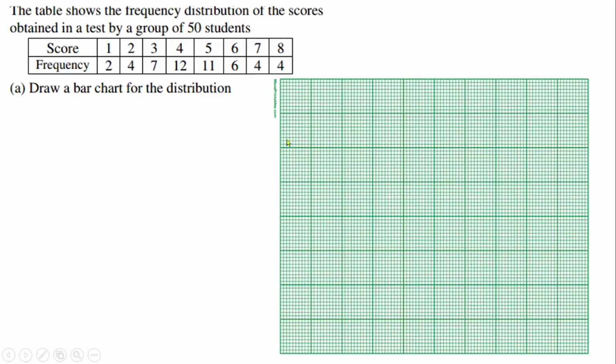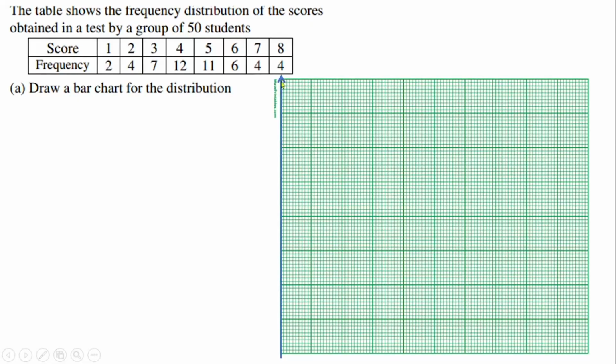And before I do that, I need to label my axis. So we are having scores, we are having frequency. Which one will be on the y-axis, and which one will be on the x-axis? Your frequency will be on the y-axis. Scores are just like items; they are just like an item which you are going to put on the x-axis. So now we are going to put our y-axis representing the frequency.